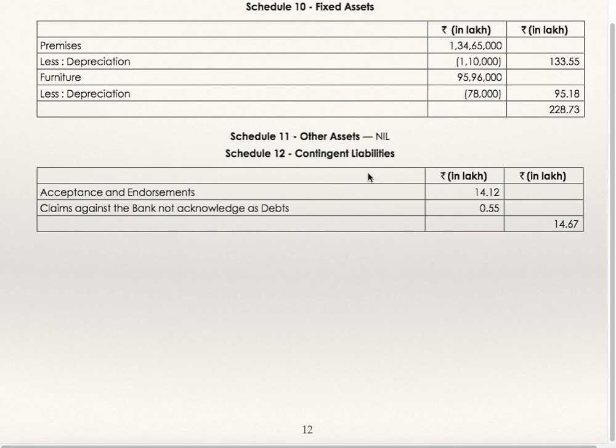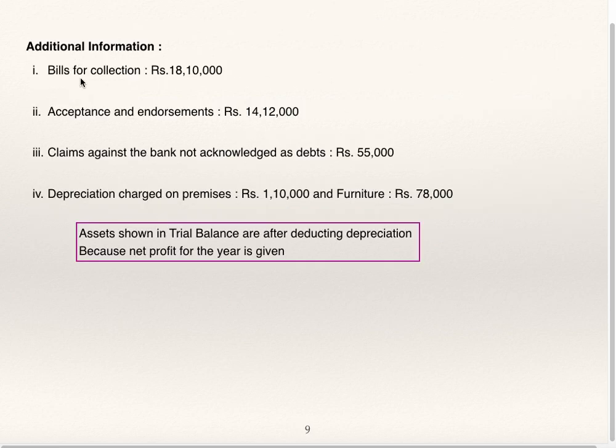This is given in the adjustment. Acceptances and endorsement. Claim against bank not acknowledged as debt, 0.55. Just now we'll go through the acceptances, endorsements, claims acknowledged by the bank. These two are contingent liabilities. Bill for collection, it is to be separately shown. Sorry, it is not to be added as contingent liability. Bill for collection, in the balance sheet, is to be separately shown after contingent liabilities.